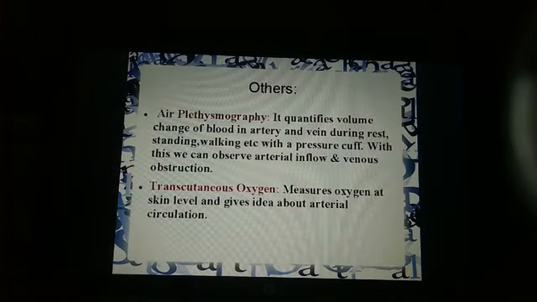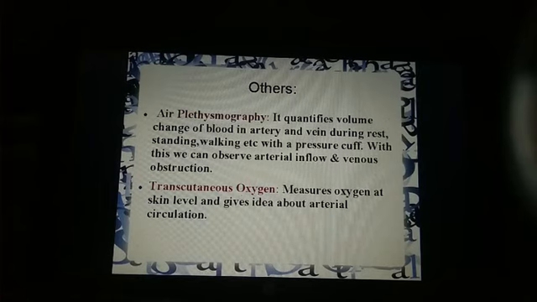Okay. Others, these are two tests. First is air plethysmography. It quantifies the volume change of blood, how much blood change takes place from artery to vein and vice versa, during rest, standing, walking, etc., with a pressure cuff tied on your foot or leg. With this we can observe arterial inflow and venous obstruction both. So air plethysmography is for both.